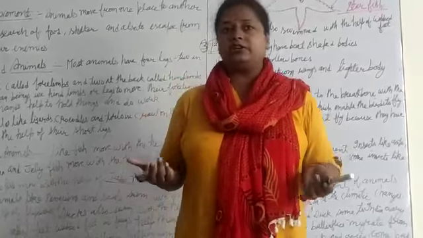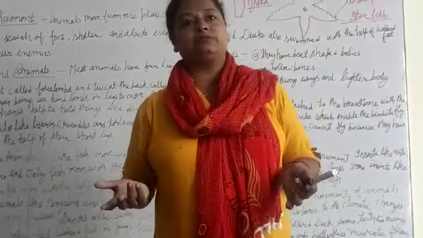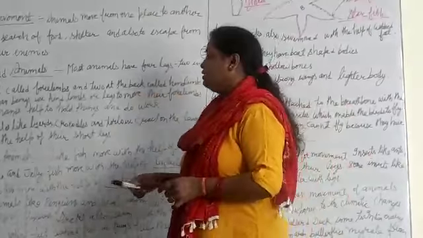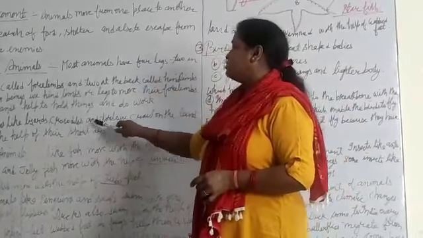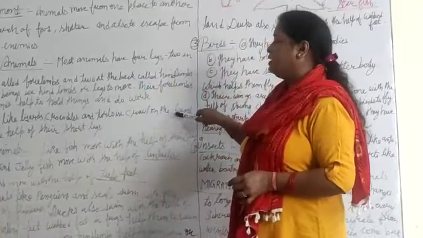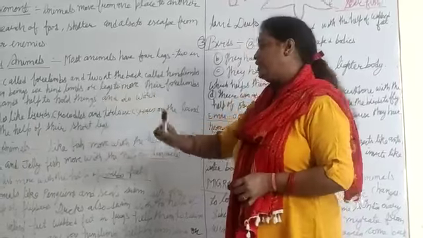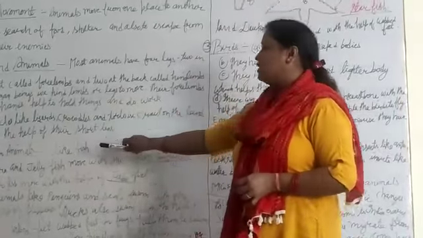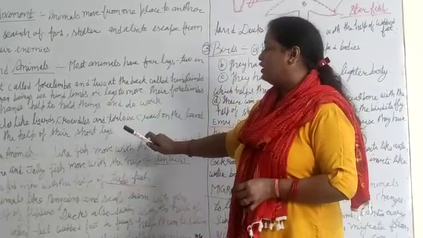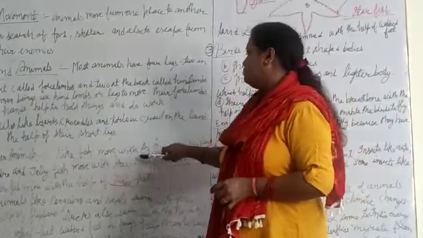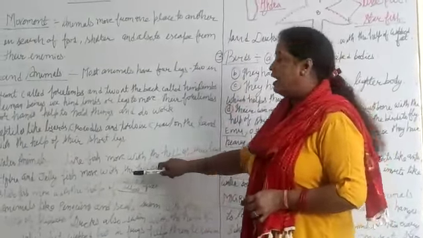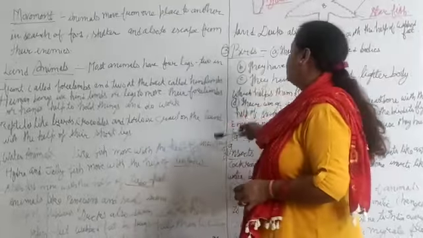Cats, dogs, deer, lions, they are using all four legs for walking and running. Reptiles like lizards, crocodiles, tortoises crawl on the land with the help of short legs. The animals which are living inside the water are called aquatic animals. Fish move with the help of their fins. Hydra and jellyfish move with the help of tentacles.